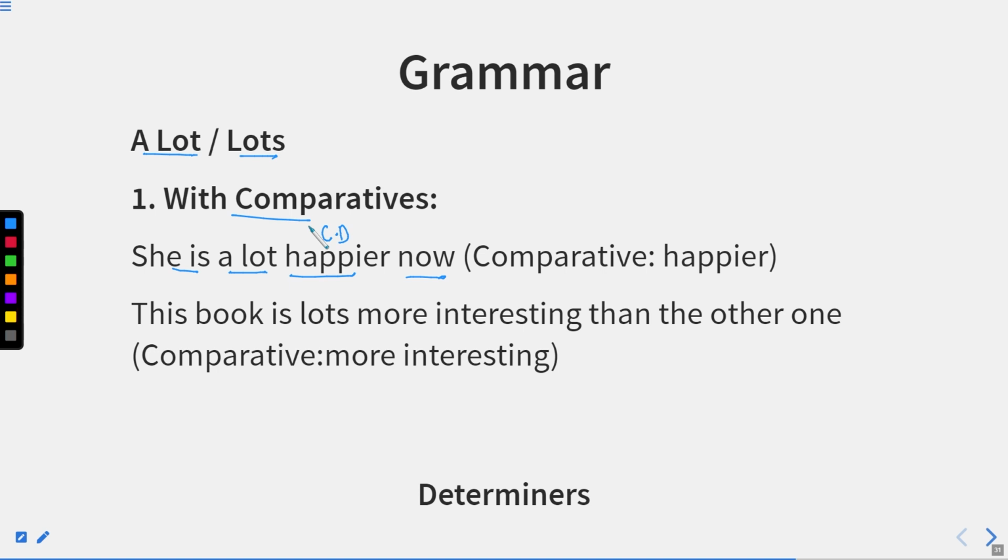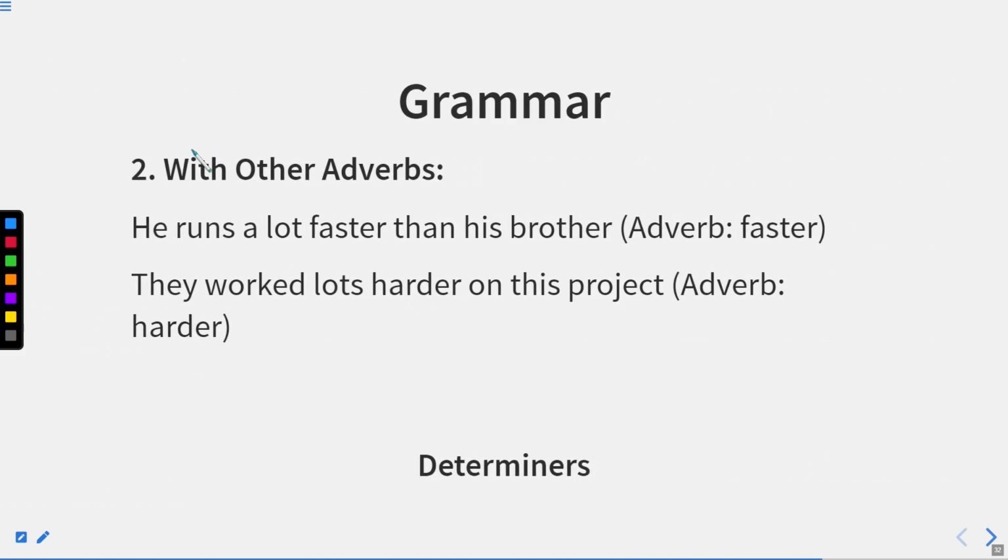This book is lots more interesting than the other one. So I'm just stating that suppose there are two books, A and B, and I'm showing this one is higher in interest, you can say very much interesting. So we can use lots more just to emphasize that it is very, very interesting as compared to the other one. With other adverbs: he runs a lot faster than his brother. They worked lots harder on this project.